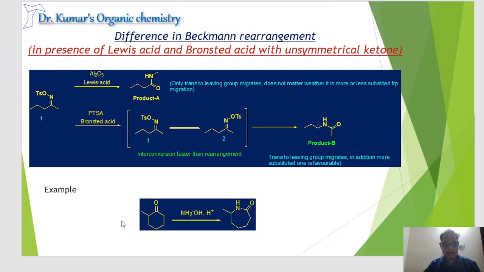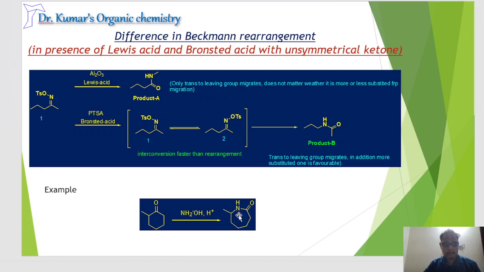So for example, if you take substituted cyclic ketones, in presence of hydroxylamine and H plus, obviously the NH insertion takes place towards the more substituted side, right?